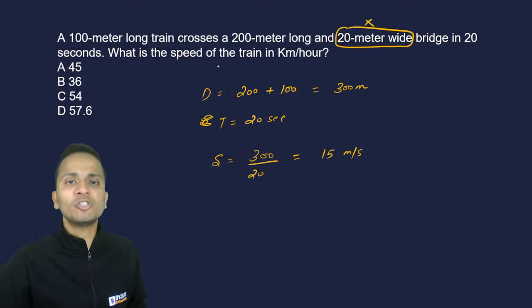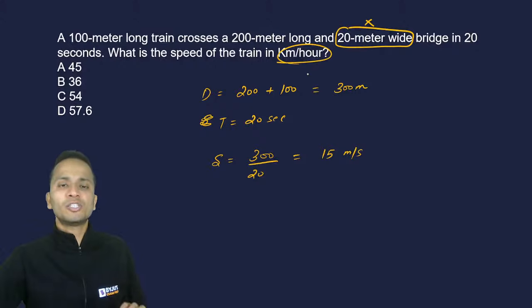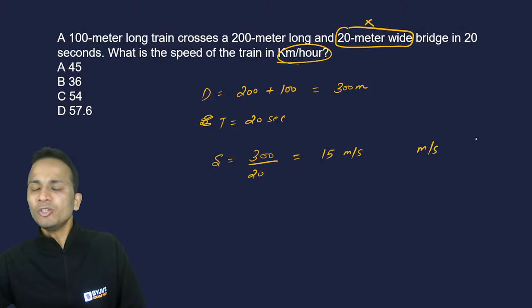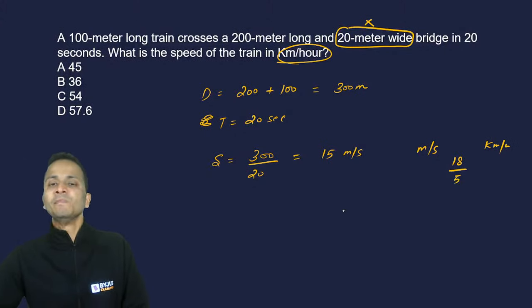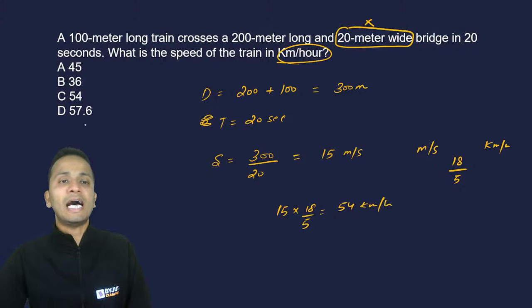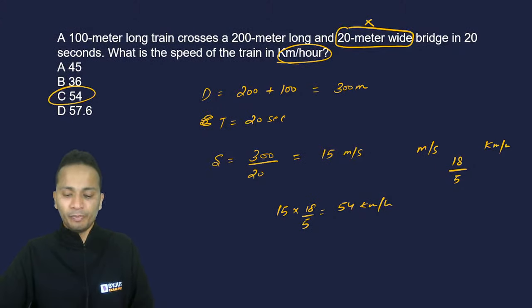But the question is asking us to convert this speed into kilometer per hour. From meter per second to kilometer per hour, we multiply by 18 by 5. So 15 को 18 upon 5 से multiply कर दो and you will get 54 kilometer per hour as the speed of the train.